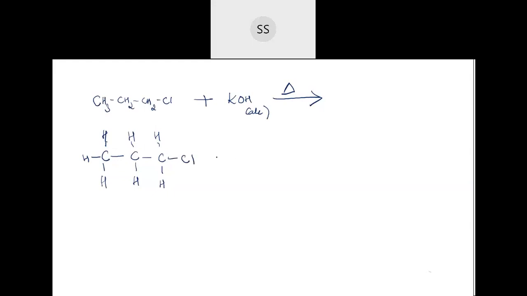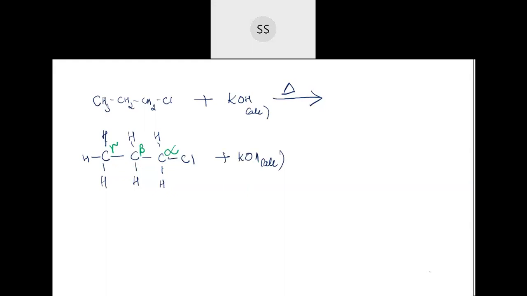When you make it react with alcoholic potassium hydroxide, you should always remember this is the alpha position, the first position, this carbon. This is beta. And the next one, where again 3 hydrogens are there, is gamma. So now they will go for the beta position.